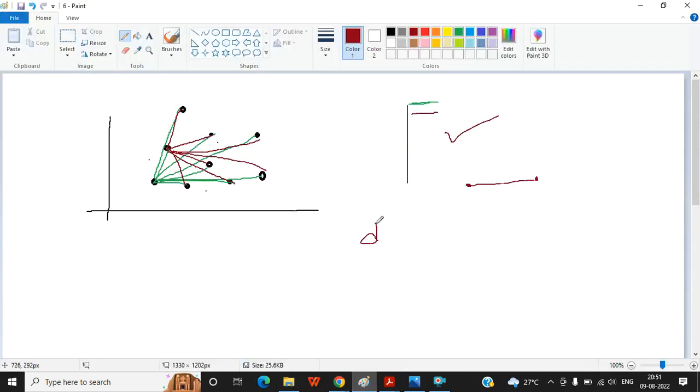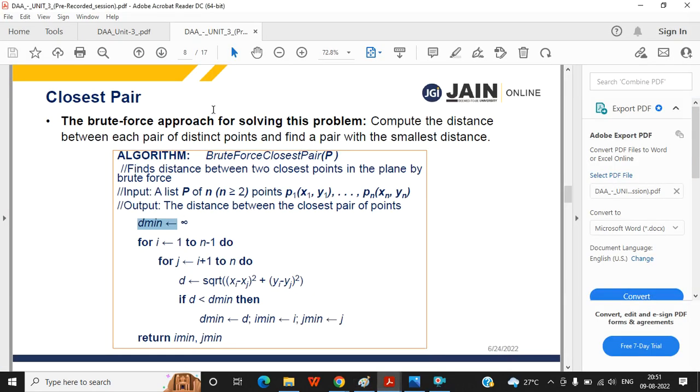In books you can find it like that, d min. And d min is infinity. What does that mean? Infinity is positive infinity, so this is the maximum. So any distance must be less than this d min now.